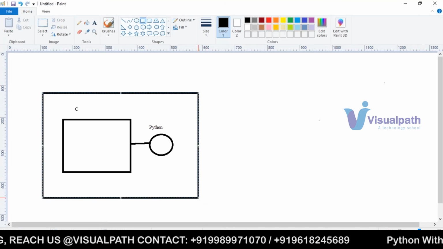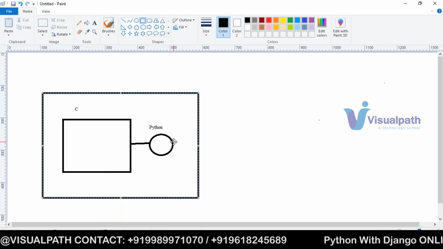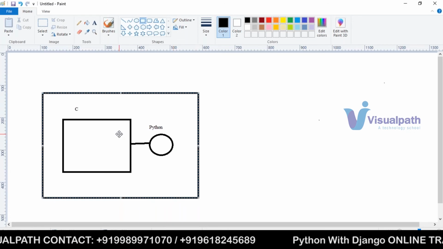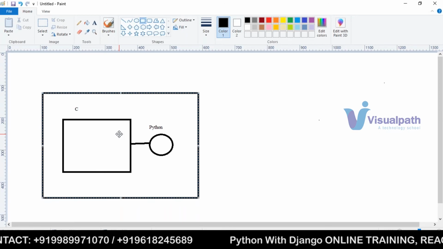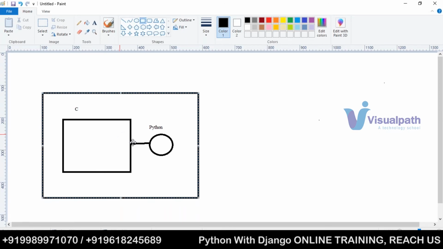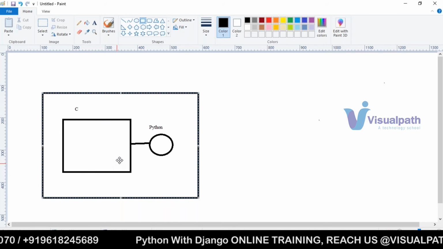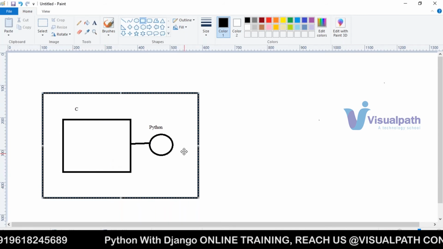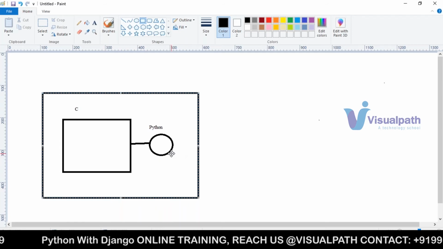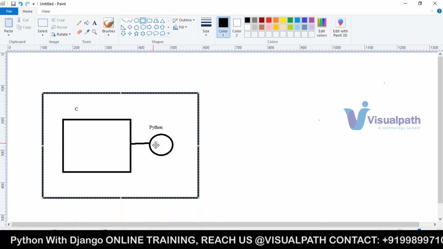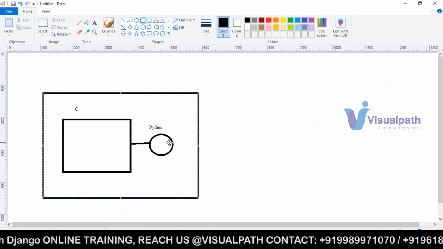Extensible. Some of the features: you can add Python code to any programming language, either C, C++, Java, .NET, any programming language. This is what we call extensibility. The same product we can extend, you can add some features or some code in Python. Python is a very friendly programming language, so it can work with any other programming language also.